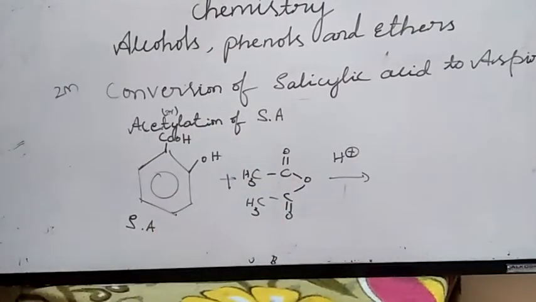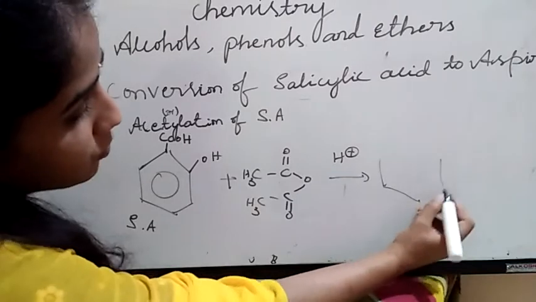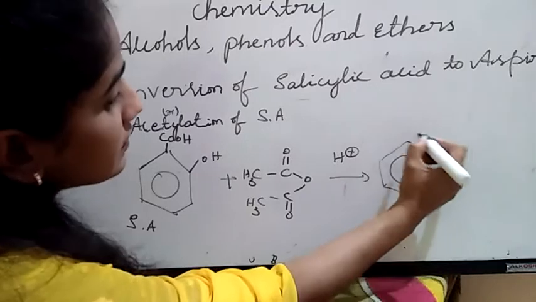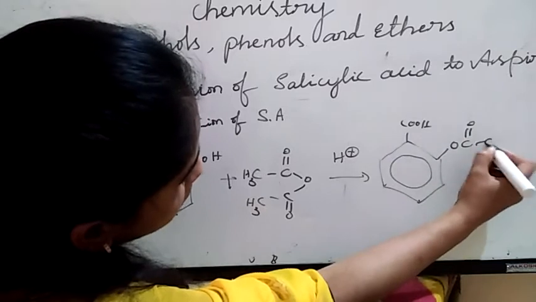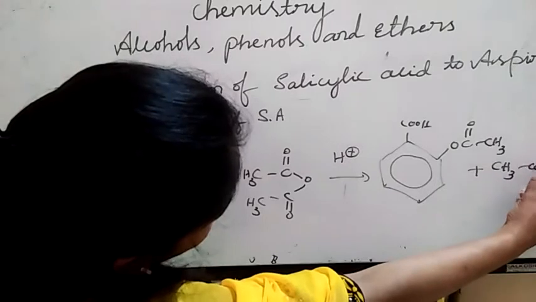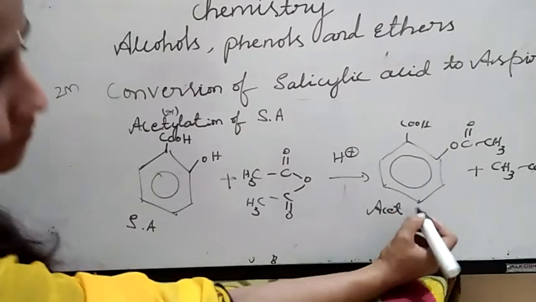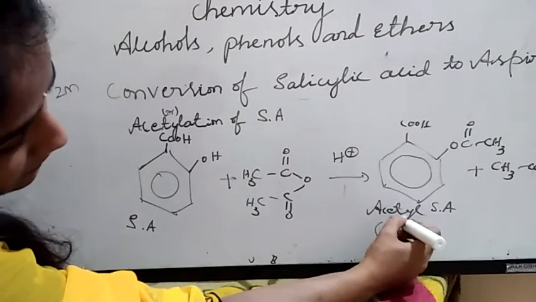What we are going to get is acetyl salicylic acid. This H is replaced by COCH3, the acetyl group, with the removal of acetic acid, CH3COOH. Acetyl salicylic acid is nothing but aspirin.